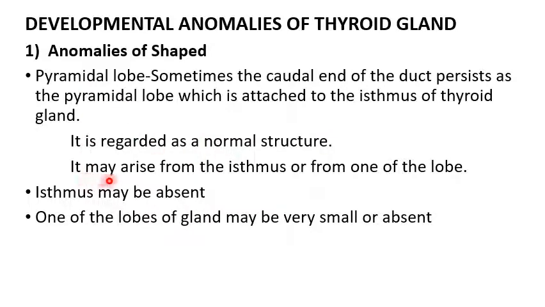This pyramidal lobe may arise from the isthmus or from one of the lobes of the thyroid gland. Sometimes the isthmus may be absent, so there are only two lobes. Sometimes one of the lobes of the gland may be very small or even absent. These are the anomalies of shape: the pyramidal lobe, absence of the isthmus, or a small or absent lobe.